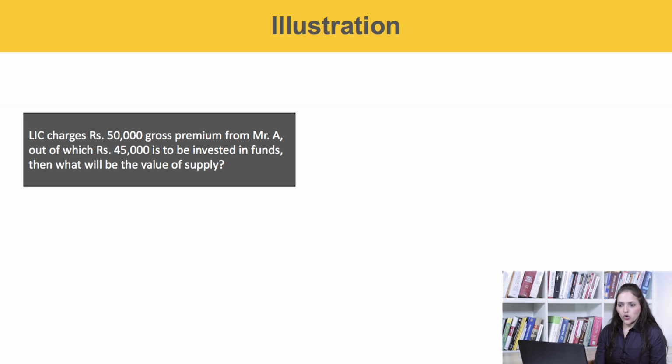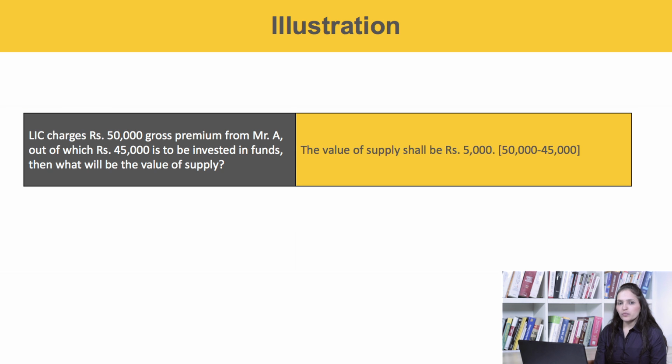Let's take up an example. LIC charges 50,000 gross premium from Mr. A, out of which 45,000 is to be invested in funds. Then what will be the value of supply? The value of supply shall be 5,000, that is 50,000 minus 45,000.